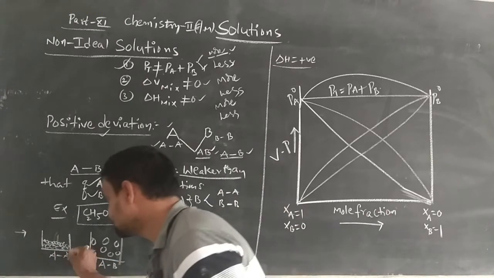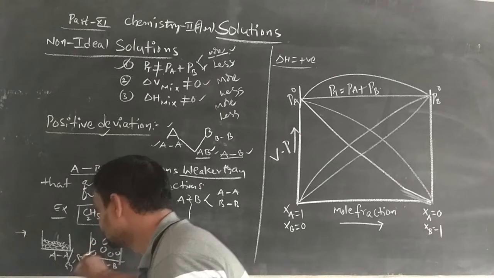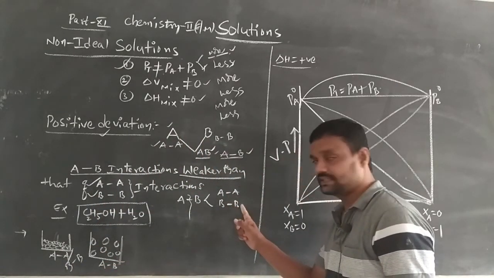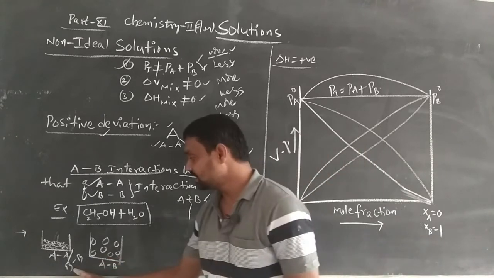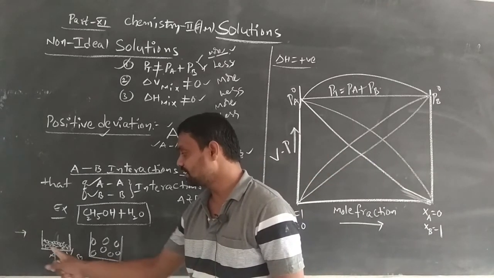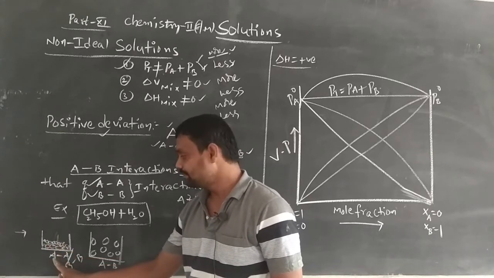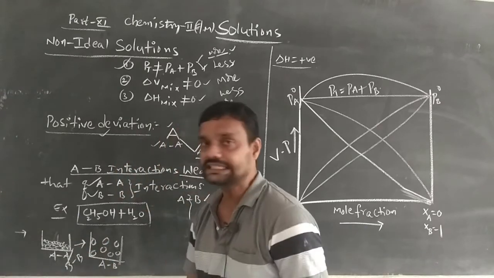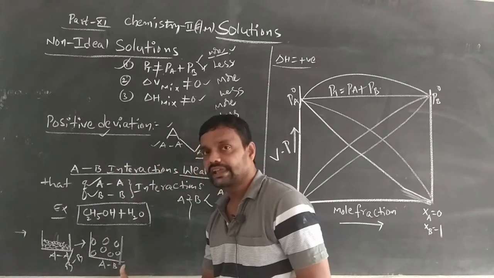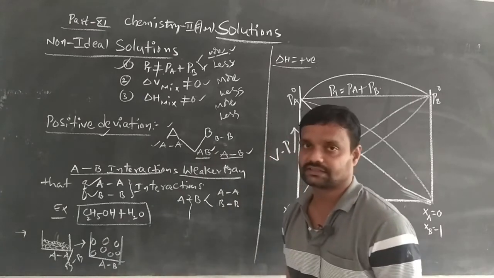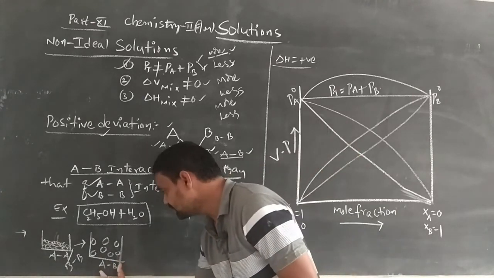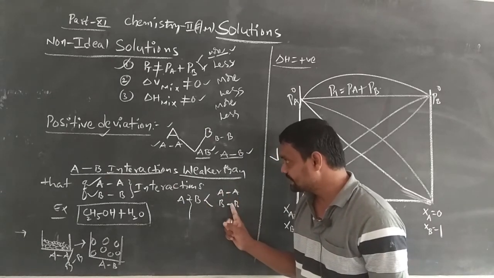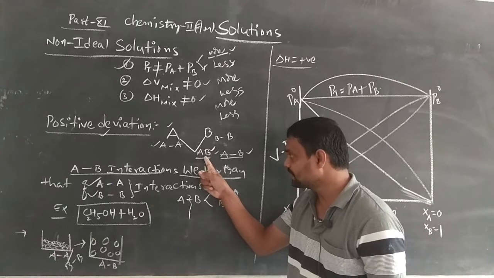If we take the same B solution, the B and B interactions will be present and will be strong. So the volume will be less. When they are mixed with each other, okay, clear? Listen carefully. It will form the AB type of solution.